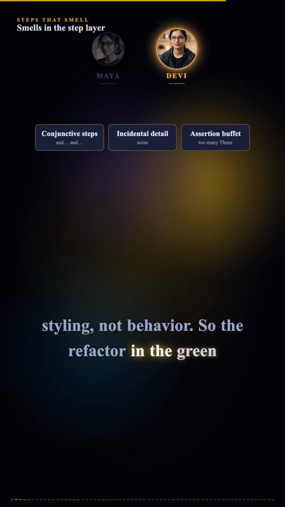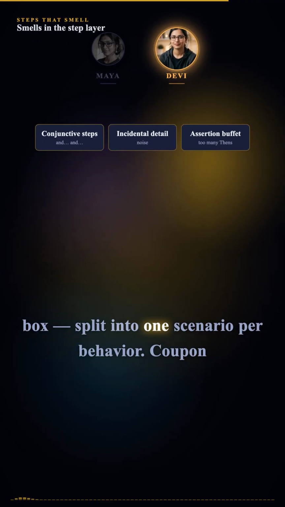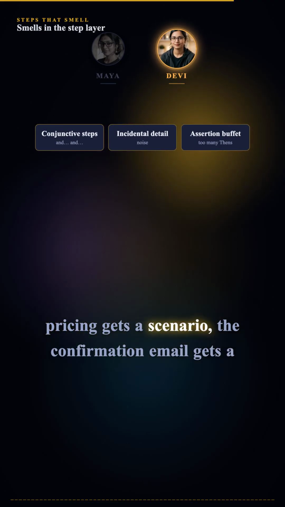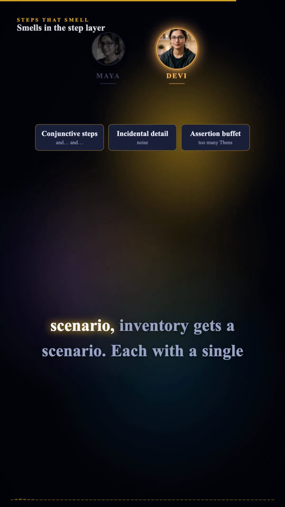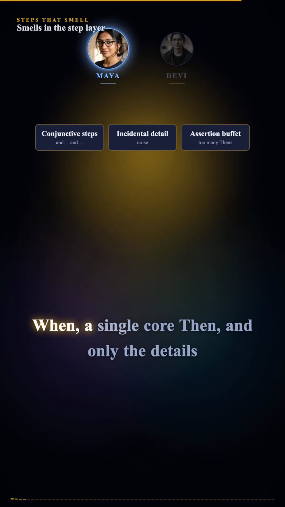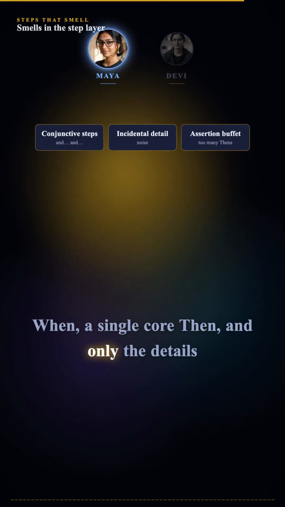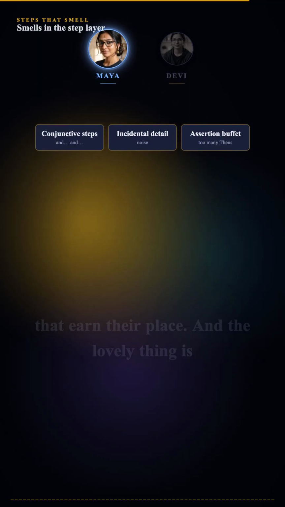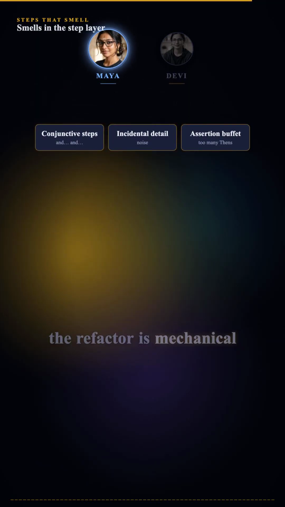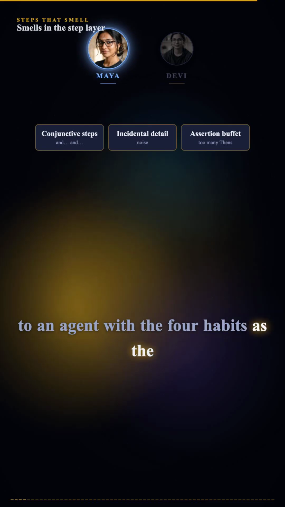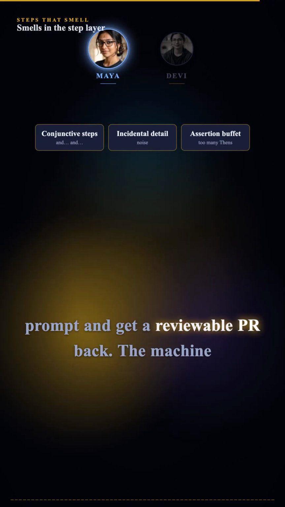So the refactor in the green box: split into one scenario per behavior. Coupon pricing gets a scenario, the confirmation email gets a scenario, inventory gets a scenario. Each with a single when, a single core then, and only the details that earn their place. And the lovely thing is, the refactor is mechanical. It's the kind of cleanup you can hand to an agent with the 4 habits as the prompt and get a reviewable PR back.